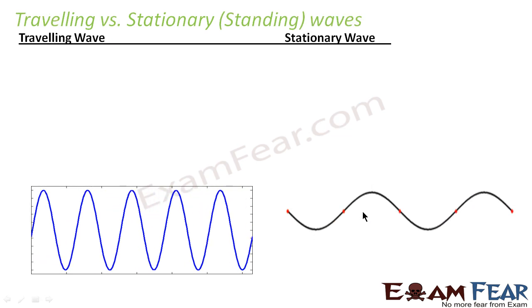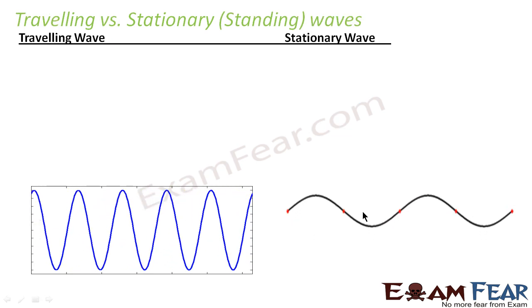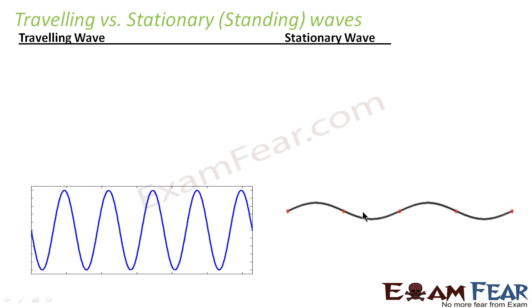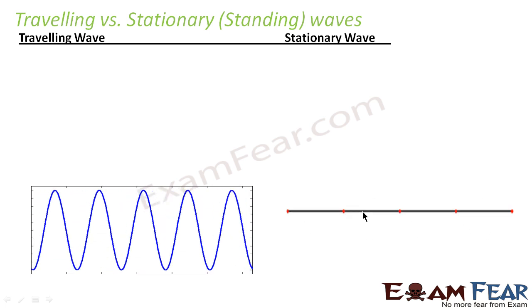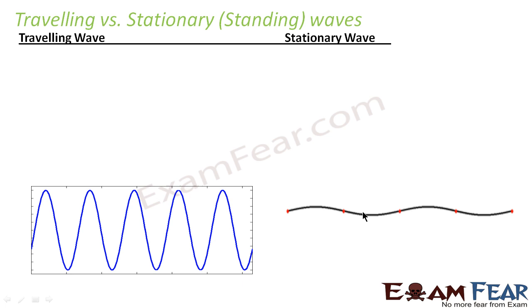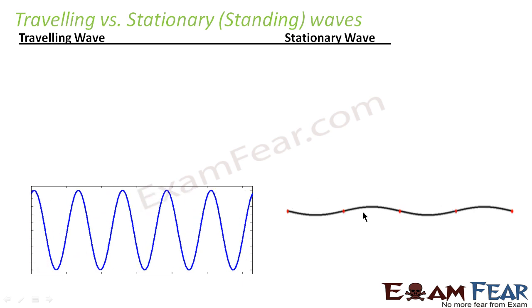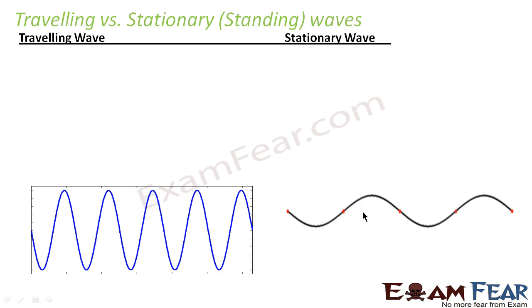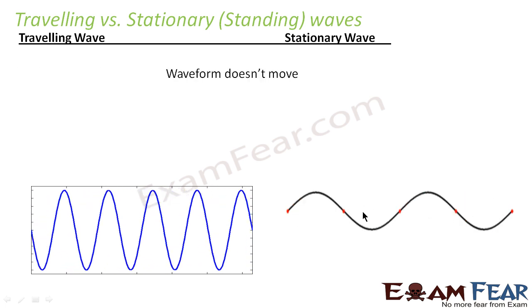So now that we have discussed what a standing wave is, let us have a quick discussion on a comparison between a traveling wave and the stationary wave. Standing wave is also known as stationary wave, right? In the same way as you have another name for traveling wave, that is progressive wave. So let us quickly differentiate between them.